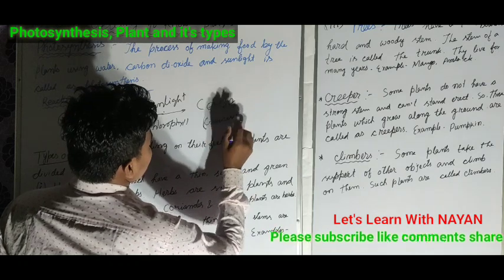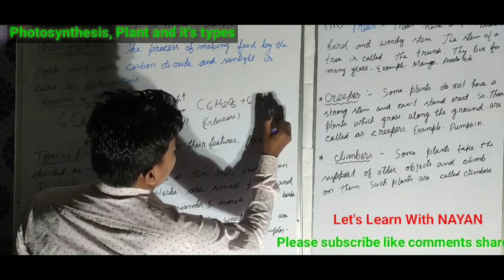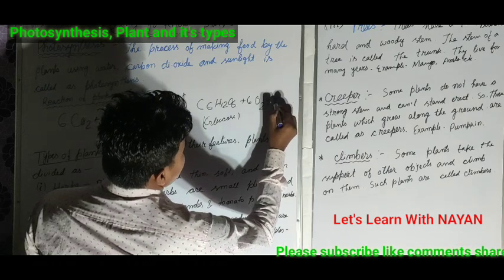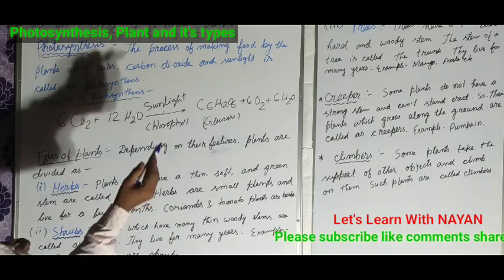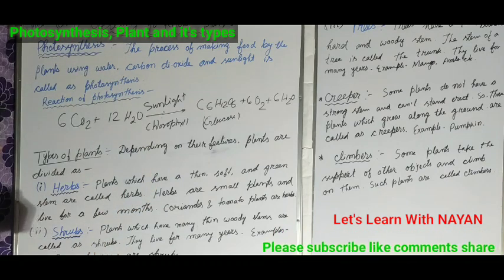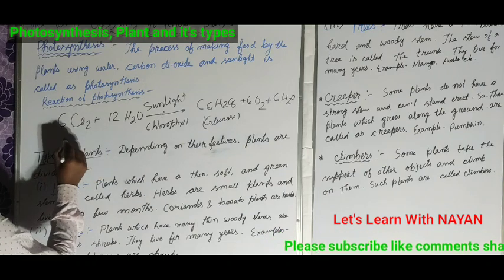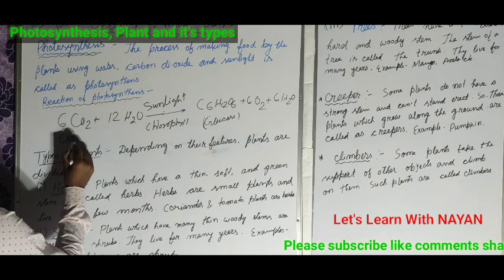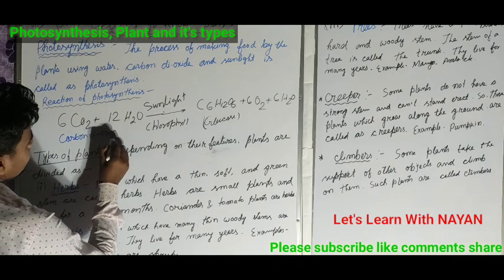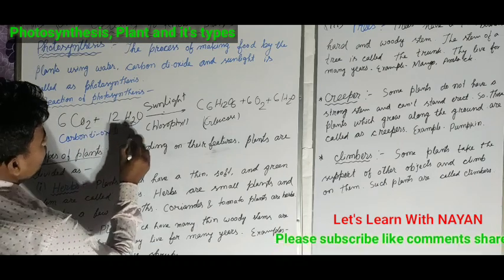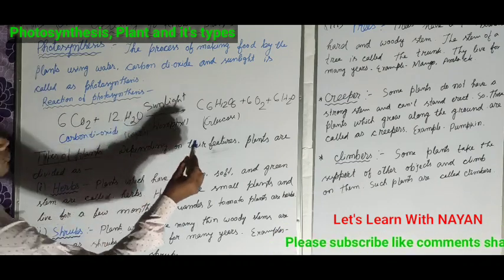And what else will produce? 6O2. Oxygen will produce, and also 6H2O will produce. That means water will produce. Okay, what is the reaction? 6CO2, that means carbon dioxide. And H2O, we all know, water. And then what will produce?